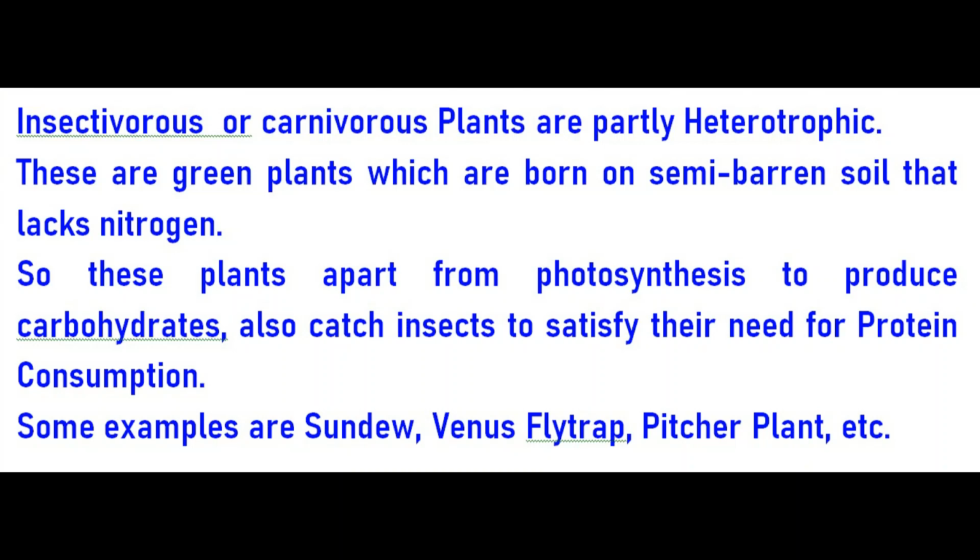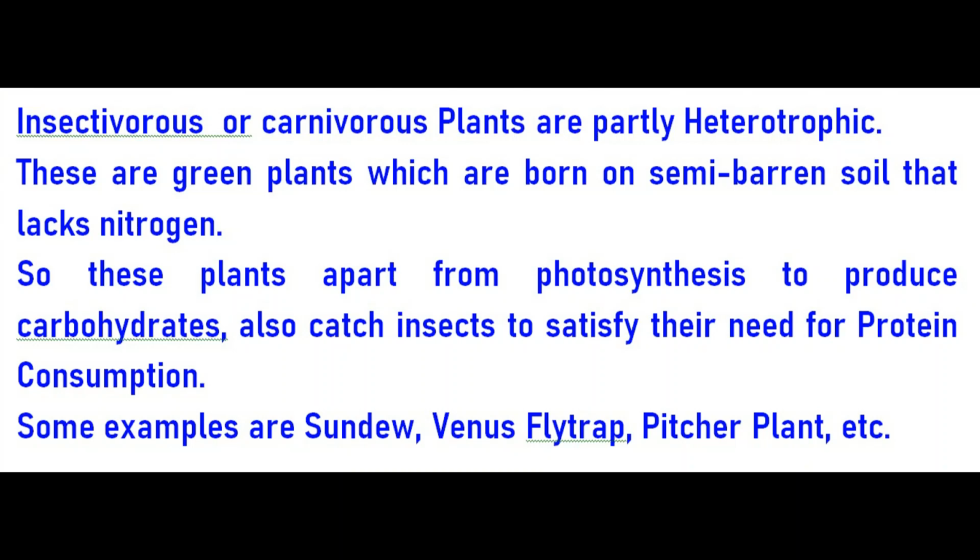And now to the next part. These are partly heterotrophic plants. Insectivorous, we also call them carnivorous plants. These are green plants which are born on semi-barren soil that lacks nitrogen. You know that plants obtain the nitrogen supply from soil, not from air.